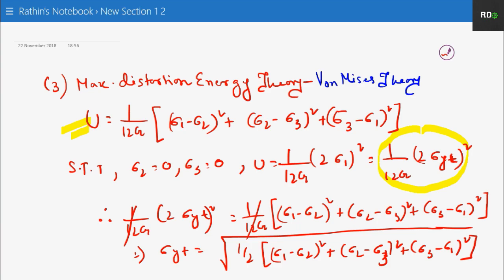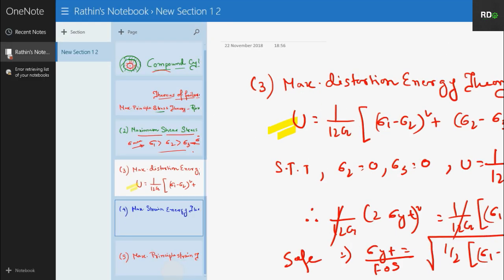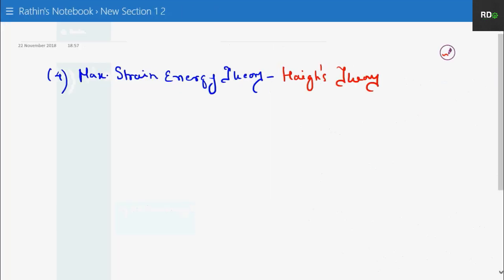To make it a safe equation, what we will do? We will make it safe stress by dividing it with the FOS. So this is the third theory, that is the maximum distortion energy, which is also called the von Mises theory. Coming to the fourth, that is your maximum strain energy theory.